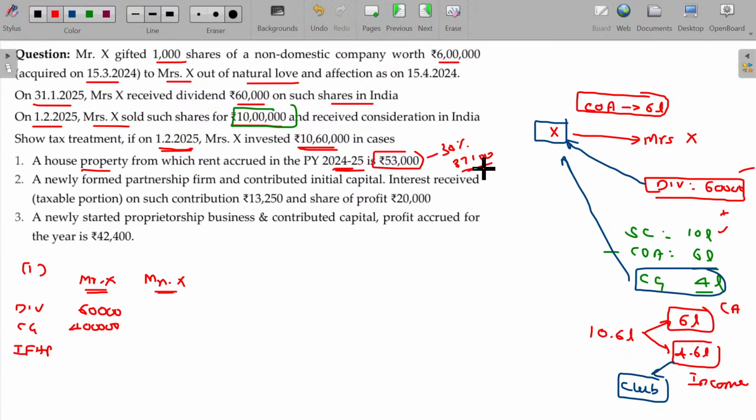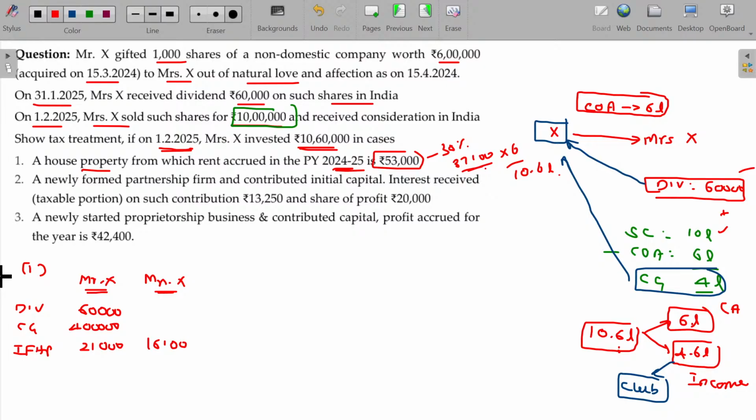This 3,700 is earned from 10.6 lakhs. Out of 10.6 lakhs, 6 lakhs is related to Mr. X's original amount transferred. So multiplying by 6 by 10.6, how much is that? That will be clubbed in the hands of Mr. X. I think it is 2,100. The balance 1,600 will be taxable only in the hands of Mrs. X. Any income subsequently generated using that income is not required to be clubbed.